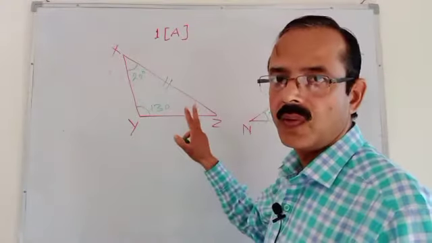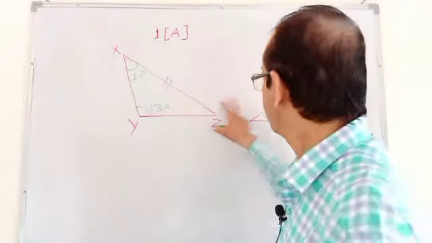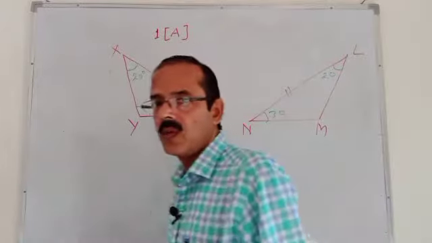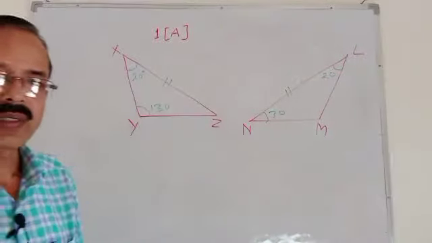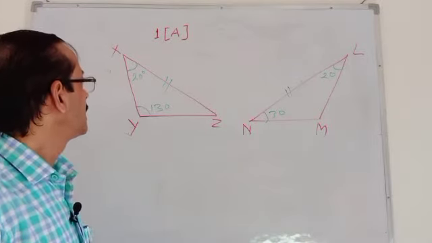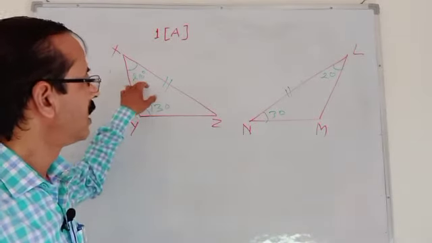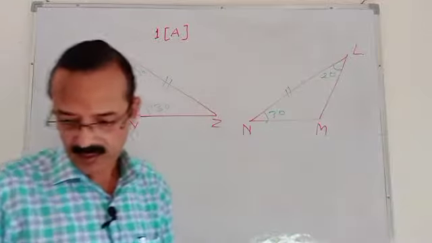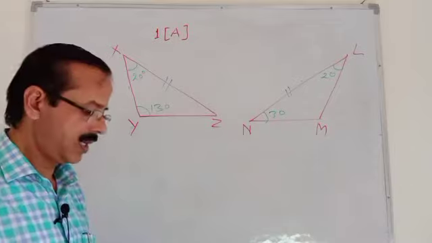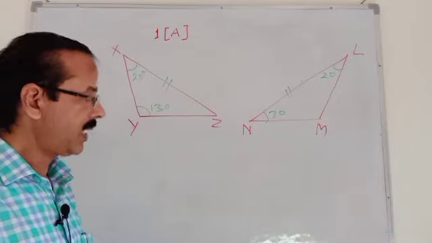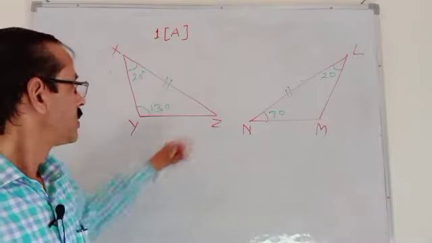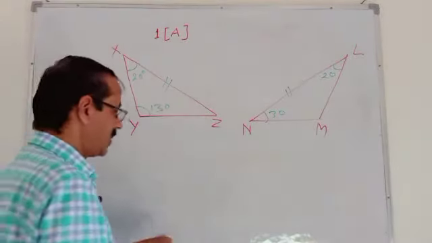This information is given in these two triangles. Can we say both are congruent or not? If we suddenly look at these two pictures, we can't say both are congruent. Why? Because no axiom is satisfied here. What should the axiom be? Here see, angle 20, angle 20 is given. This is 30 but it is not looking like 30. So for this either we can find this angle or we can find this angle.